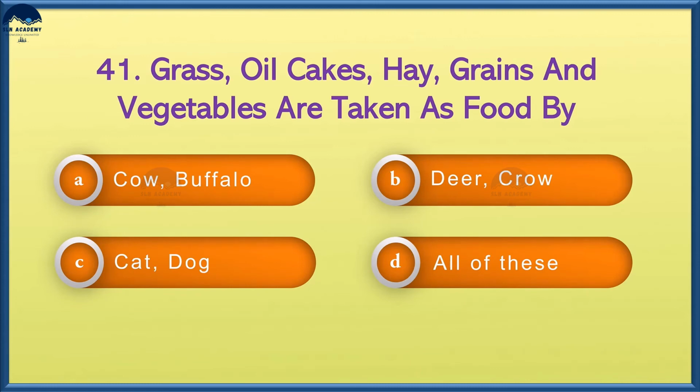Grass, oil cakes, hay, grains and vegetables are taken as food by option A, cow and buffalo, option B, deer and crow, option C, cat and dog, option D, all of these.